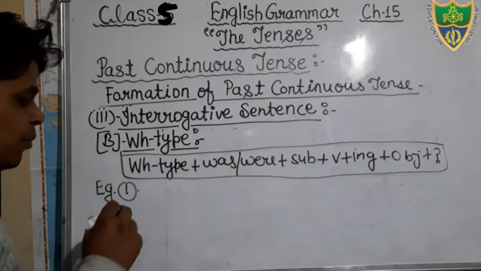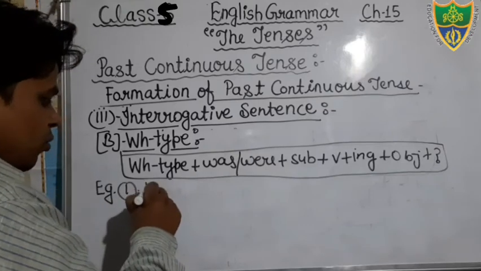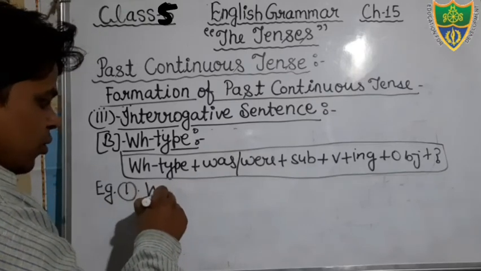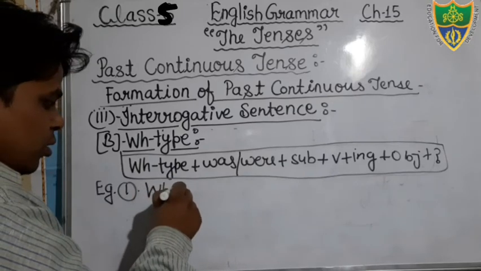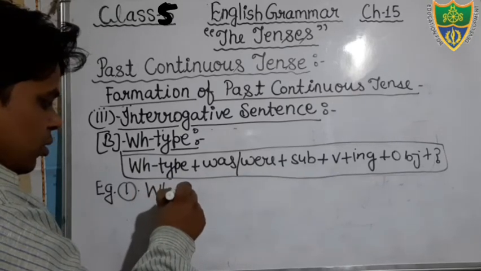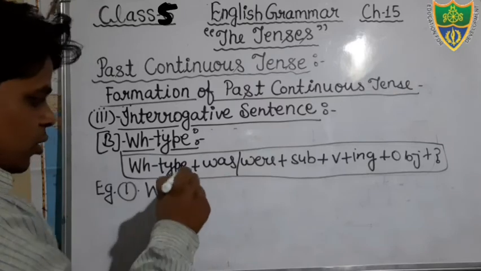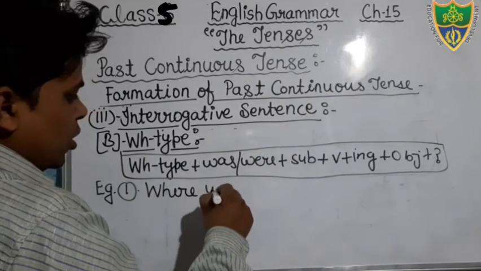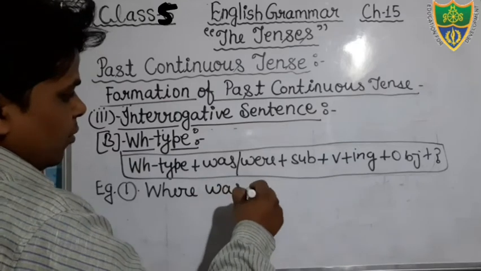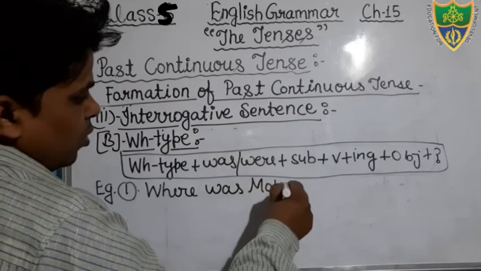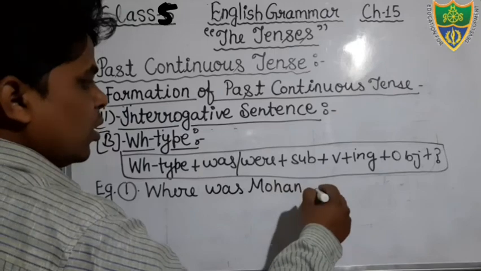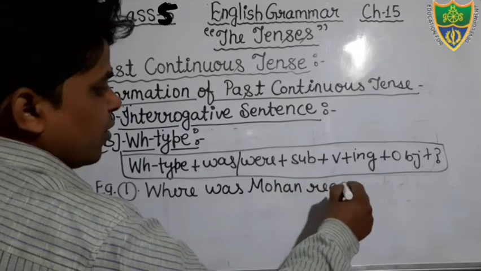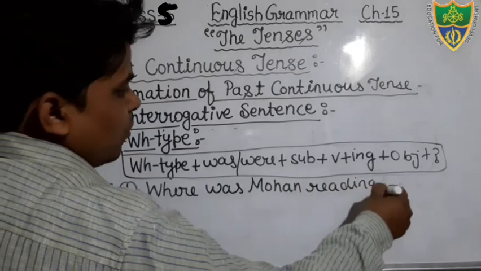Let's see the first example. Where was Mohan reading a book?